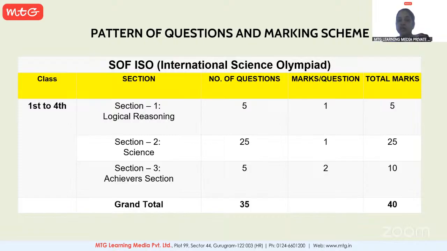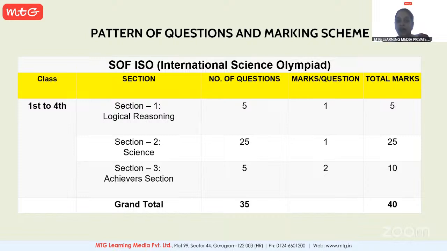Coming to section 2, it is science. Science related questions. So all science questions will be around 25 questions and each question carries 1 mark. So science questions would be 25. And coming to the third and important section, students, this is very much important, achiever section. Achiever sections are very important.